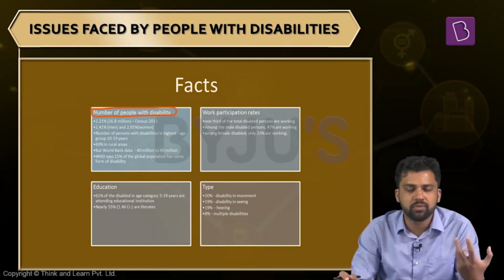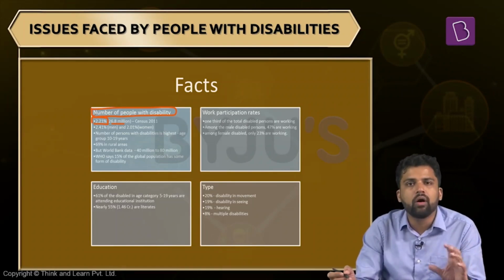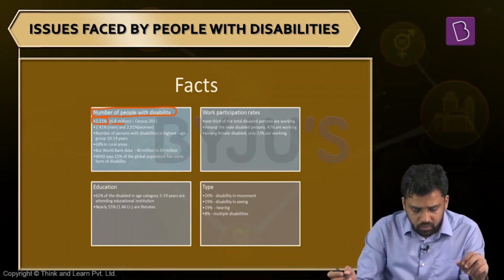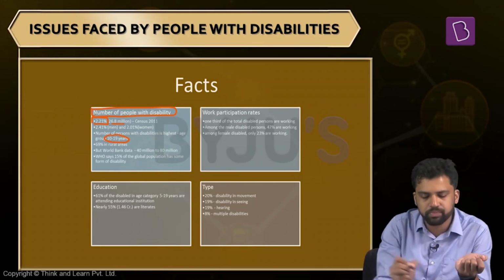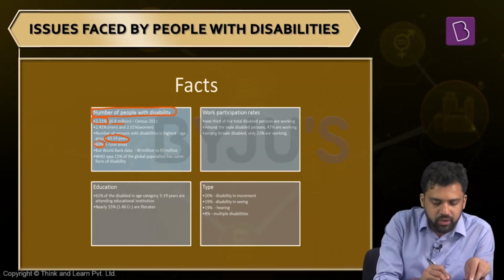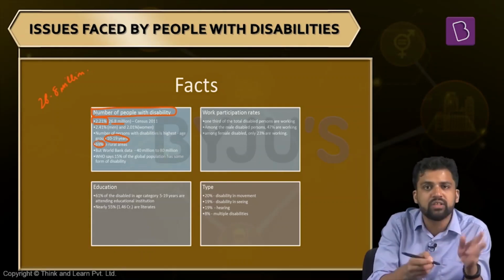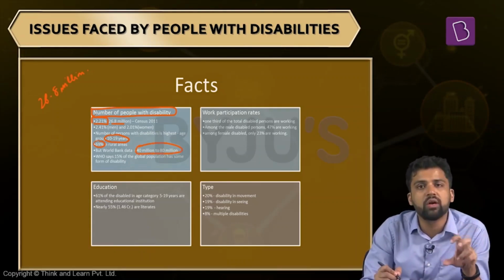As per the latest census, census 2011, it is 2.1%, around 26.8 million. Among them, the number of men is more. Men are more disabled as compared to women. The maximum number of disabilities is in the age category 10 to 19 years. More people you will find in rural areas, 69%. But the World Bank says that this number is definitely more. They're saying the number is somewhere between 40 million to 80 million.